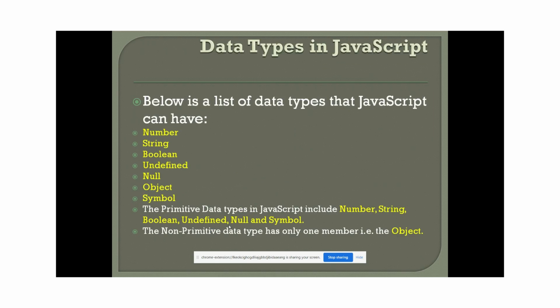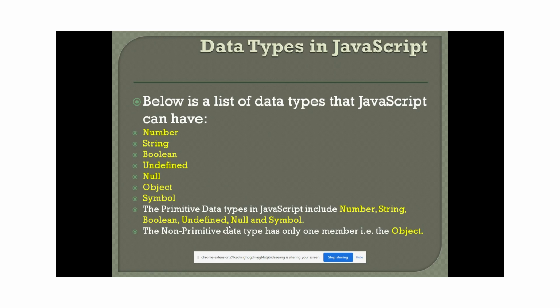And one more concept: we have data types in JavaScript. What are the types of data? We can see the different data types we have in JavaScript: number, string, boolean, undefined, null, object, symbol. These are all the data types provided by JavaScript. Some of these are primitive and some are non-primitive data types, guys. The primitive ones are number, string, boolean, undefined, null, and symbol. The non-primitive is object. Only object is a non-primitive data type here.